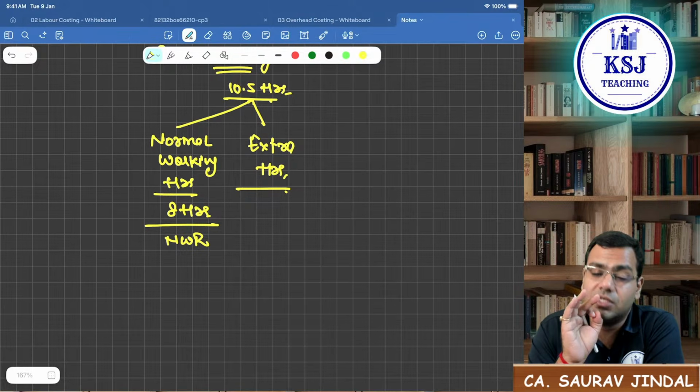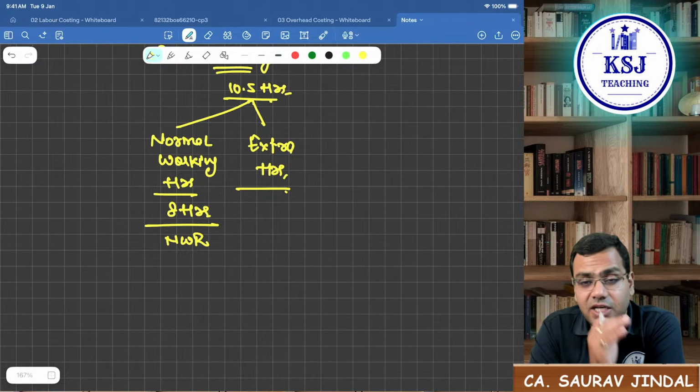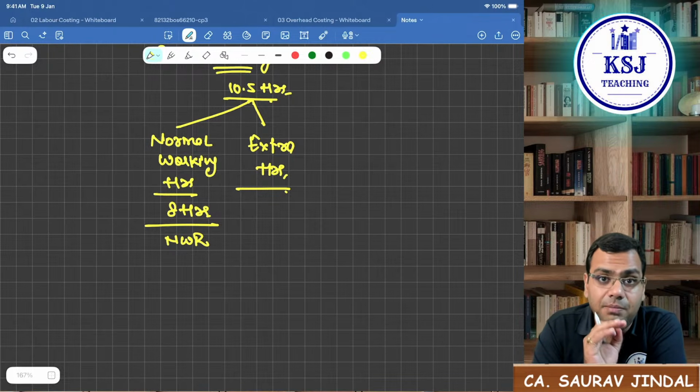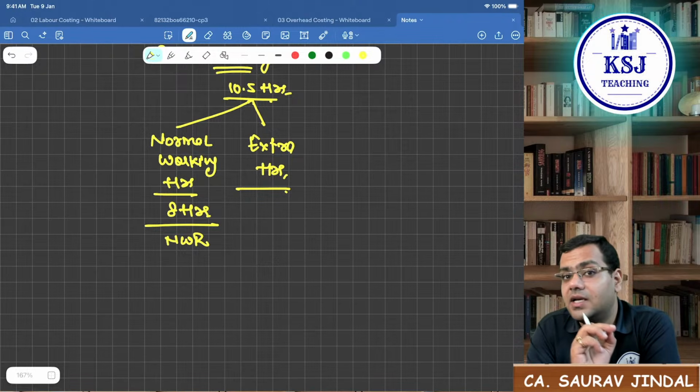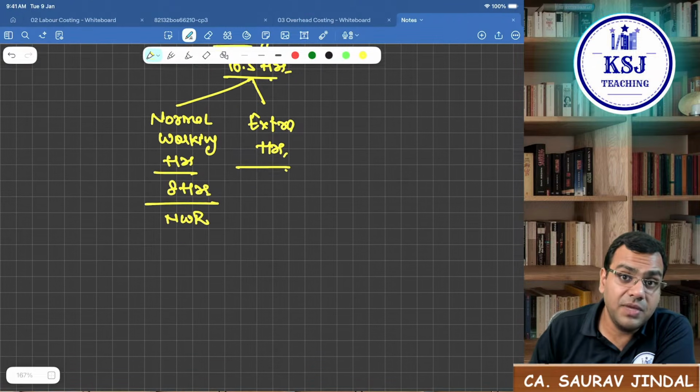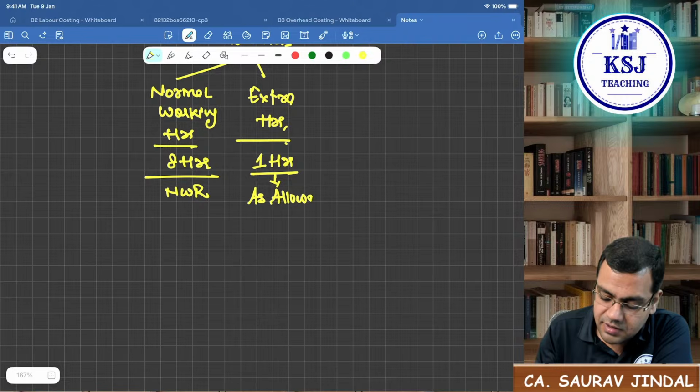The answer is no. Why? The reason being, what is the condition given in the question? The condition given is that overtime will be paid only if the worker is working beyond 9 hours in a day. So extra hour means 1 hour, as allowed by the condition.